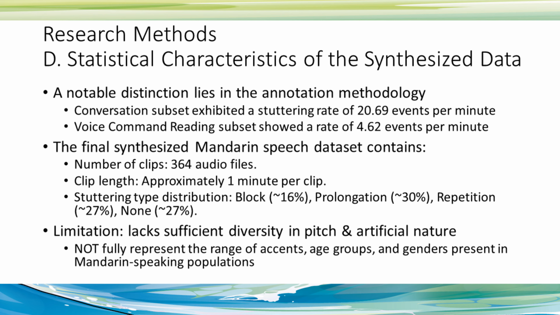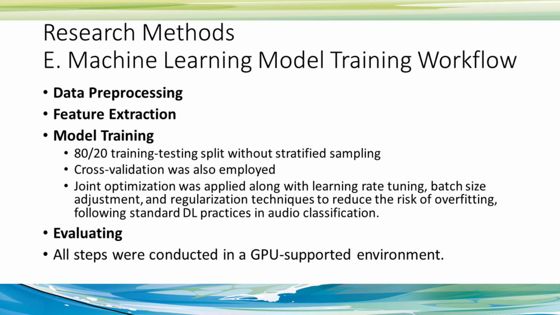And that will also relate to the people who have Parkinson's disease or dementia. And we also do not consider genders. We only picked the audio clips and did not differentiate whether they are biologically female or male. And finally, we are going to train our classifier, since we have those stuttering events in the data set. So we prepare our data, and then we have to carefully select the model.